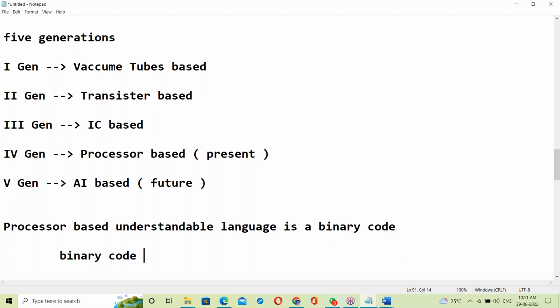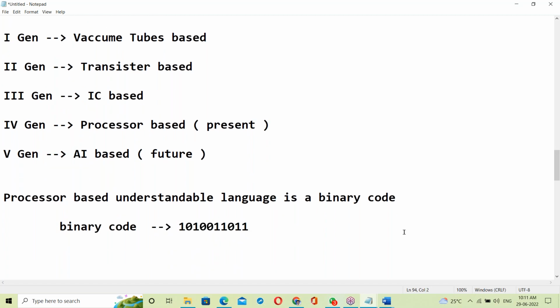Tomorrow's class, we have the exe file concept. In the exe file concept, I'll practically show the binary code by generating an exe file and opening it. This binary code, in zeros and ones format, is the processor understandable language.